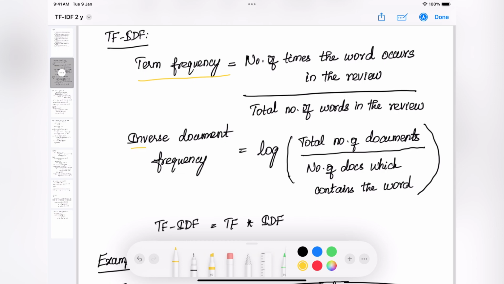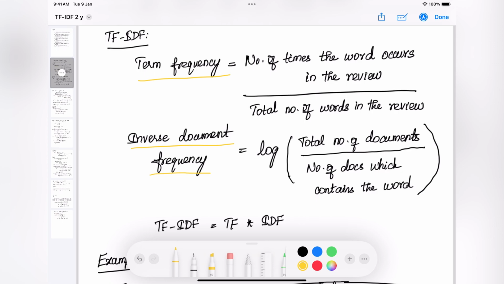The formula for inverse document frequency is log of the total number of documents divided by the number of documents which contain the word. And to calculate TF-IDF, we multiply TF with IDF. Now that we have seen the formula of TF-IDF, let's interpret it.